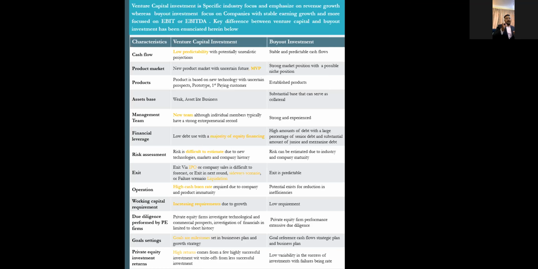So these are the main parameters which a VC investor looks at before investing in a startup company, right? And being a very risk-averse investor, he will require high returns in the case of VC investments, as compared to a mature economy. So yes, there is a risk, and that's why, from the investor's point of view, he will be looking for more return, right? So from VC investments, he will be targeting a higher return as compared to a mature company's return, right? So these are the distinguishing factors.